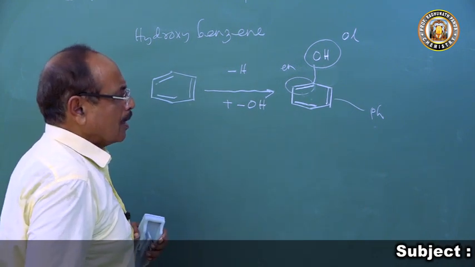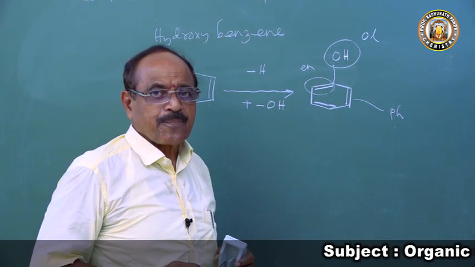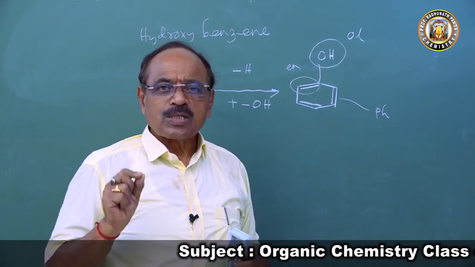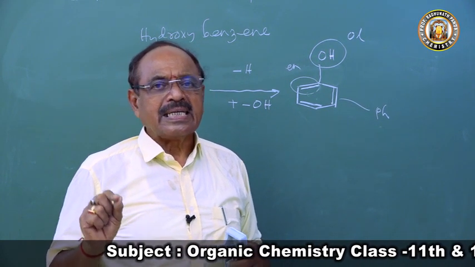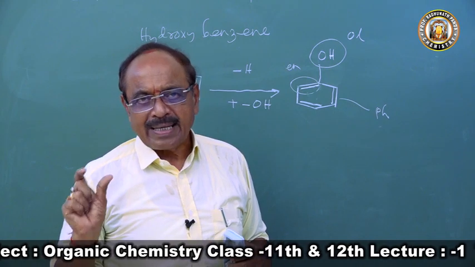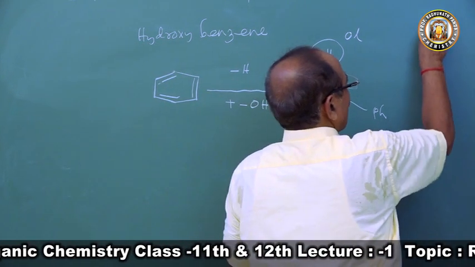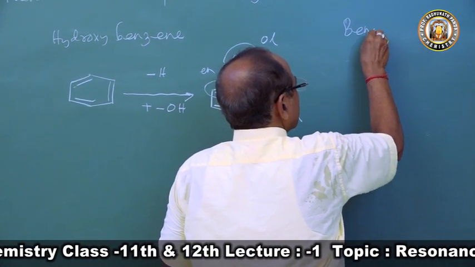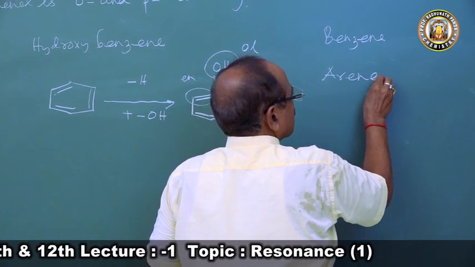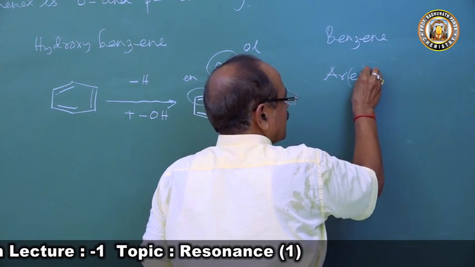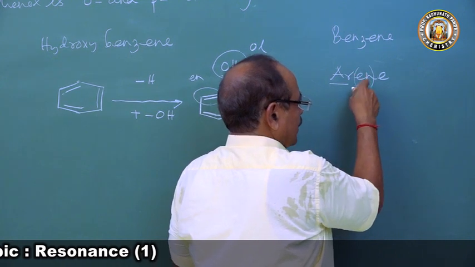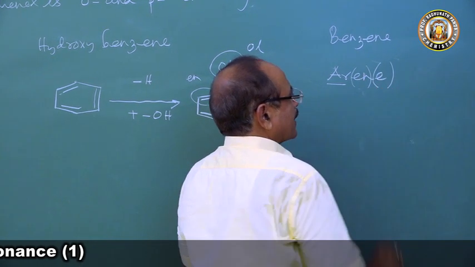Why is it called phenol? Because benzene has 3 names. It is called benzene. It is also called arene, A-R-E-N-E, because 'ar' stands for aromatic, 'en' indicates a double bond is there, and 'e' indicates a hydrocarbon.